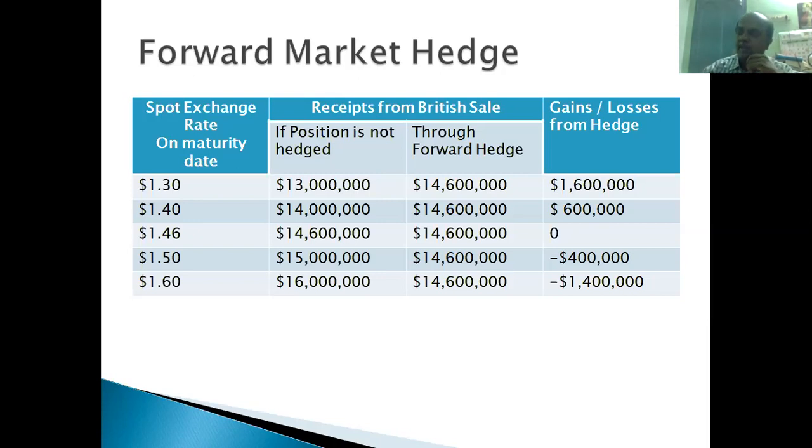They'll be getting more in the spot market. But because this forward contract is created, they have to execute it. So they'll be giving 10 million pounds to Bank of America, and they'll be getting back 14.6 million dollars from Bank of America.